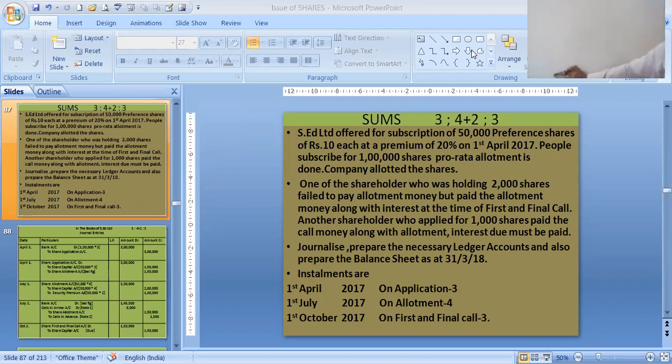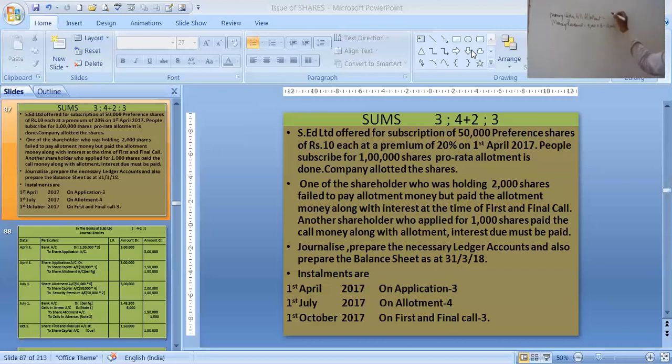Money received: on 4,000 shares, you have received 3 rupees each, 12,000 already received. Then money due till allotment.